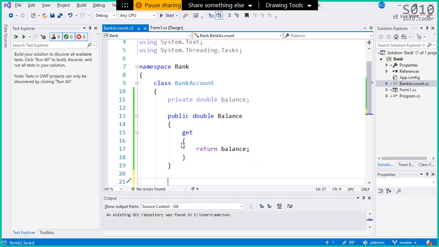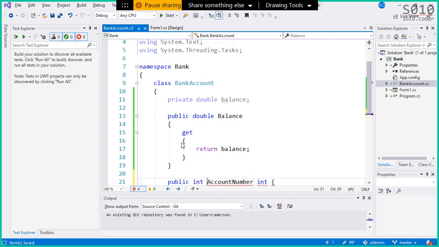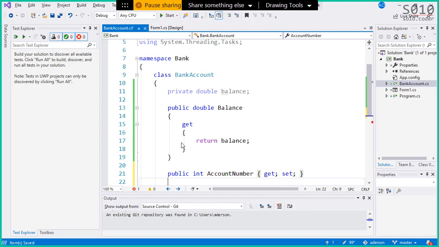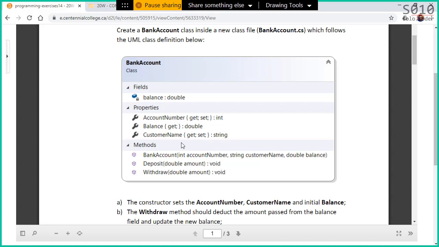So public account number, which is an integer, we have a get and a set, and then public string customer name, which we also have a get and a set. And then we have other methods. We have deposit and withdraw, and we have a bank account constructor.